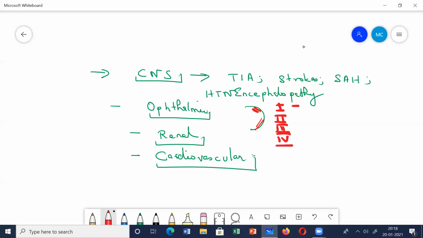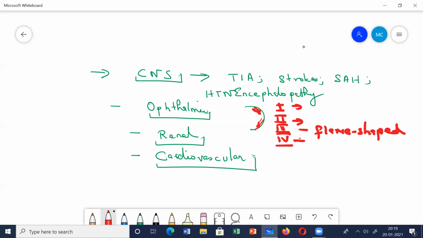In grade 1, you can find that the arteries have narrowed down. In grade 2, you'll find marked arterial narrowing. In grade 3, you will find the features of grade 2, plus you will also find hemorrhages, flame-shaped hemorrhages in the retina, and you'll also find soft exudates.